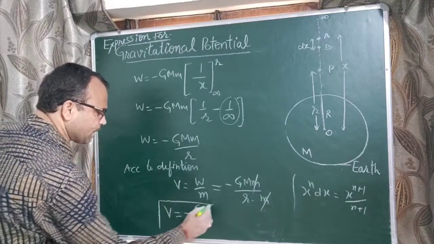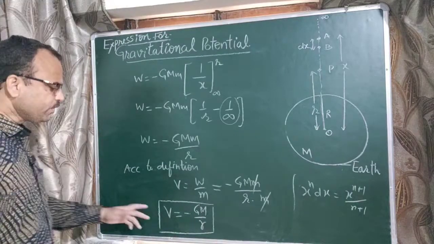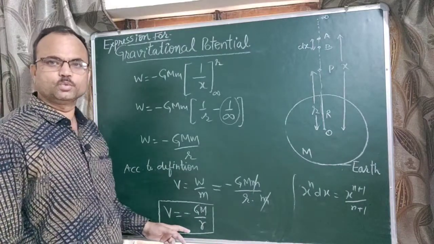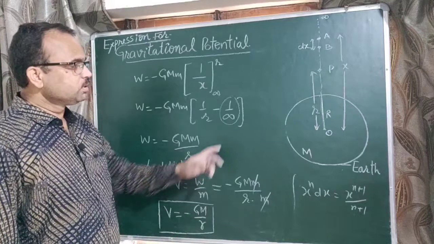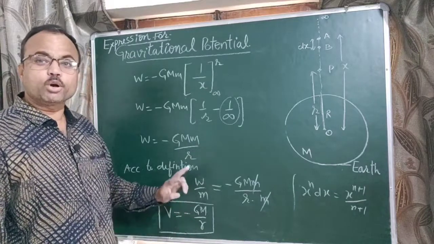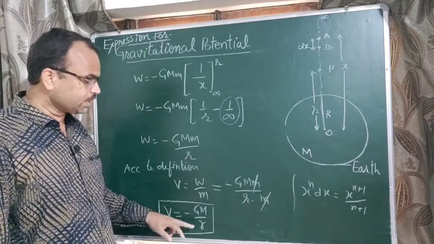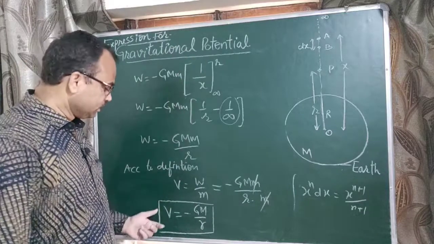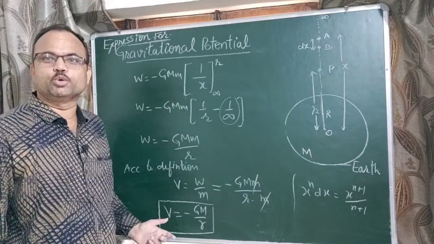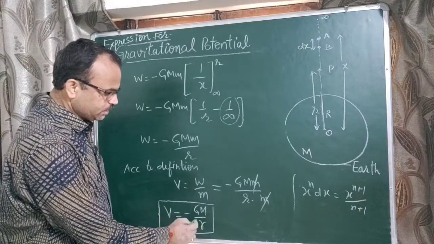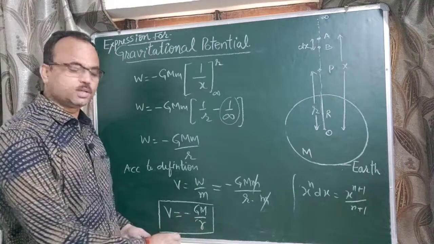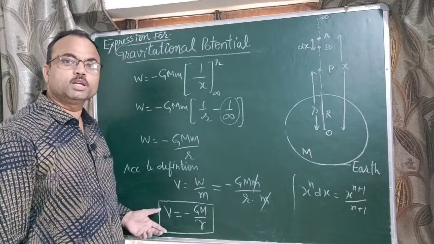So gravitational potential is always negative. If any body is at infinity, and we have to find the gravitational potential at infinity, then the potential will be 0, because when we put infinity in the denominator, the value of V will be 0.